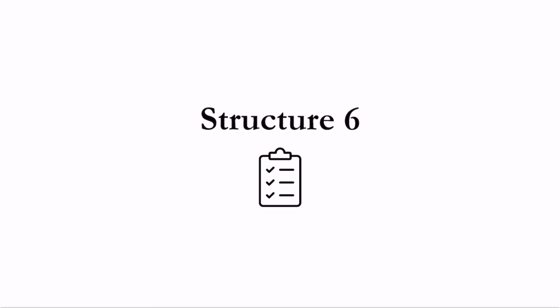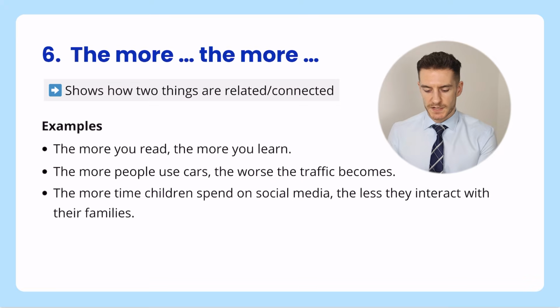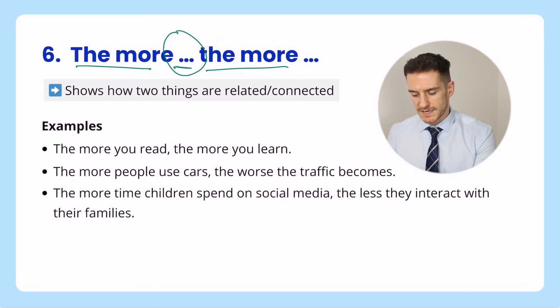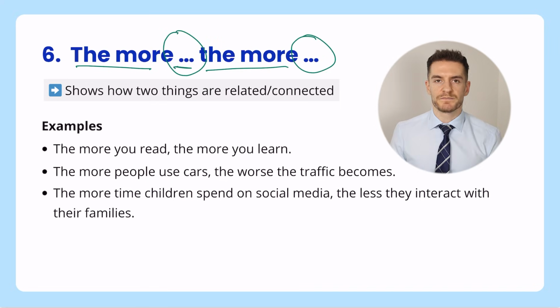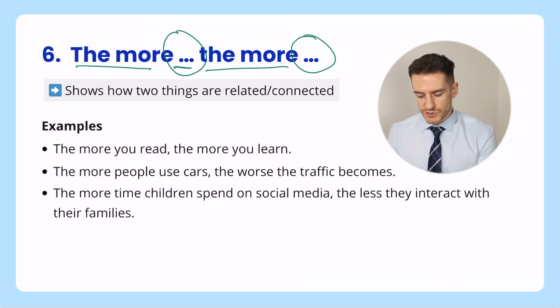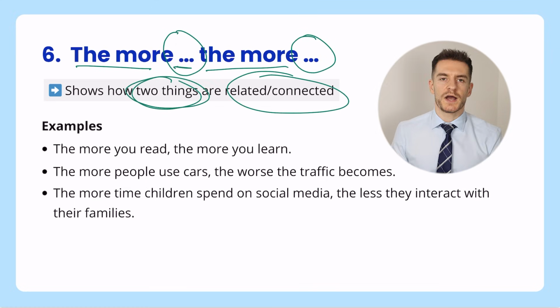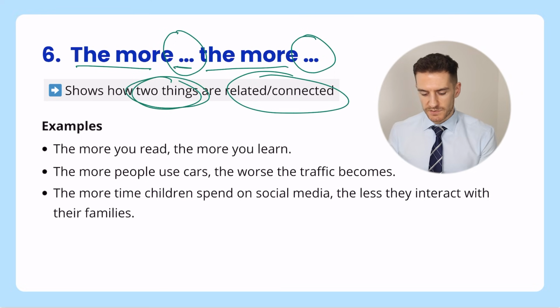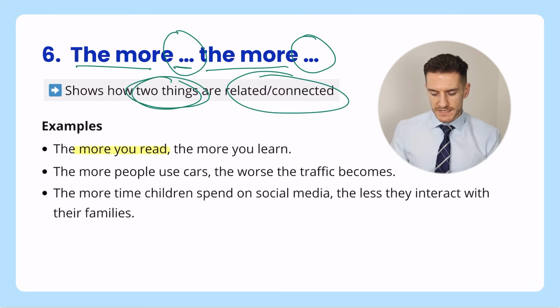Structure 6. This next one is the more, the more. So we would have to put something in here and in here. This structure is used to show how two things are related or how they are connected with each other. So let's have a look at an example. The more you read, the more you learn.